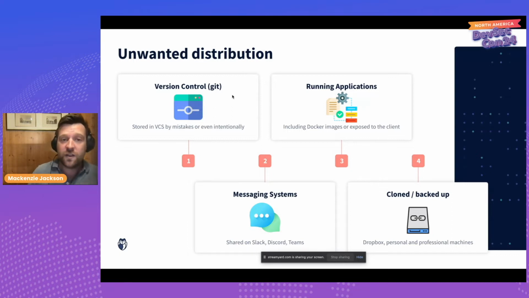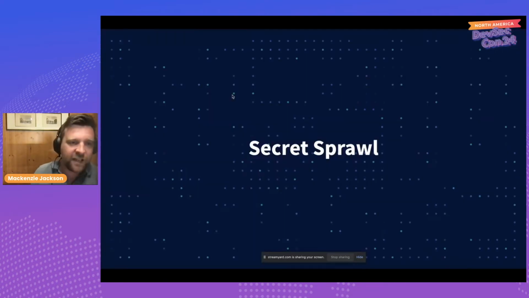So we don't even know that this secret has been compromised. We don't know that this secret is in backups, or on different developers' machines. We can't restrict who has access to it. So we end up with a problem that collectively we call secret sprawl. And attackers really rely on this concept of secret sprawl to be able to exploit these secrets.